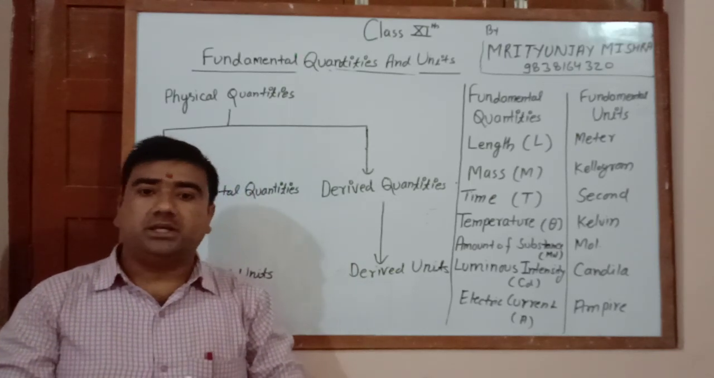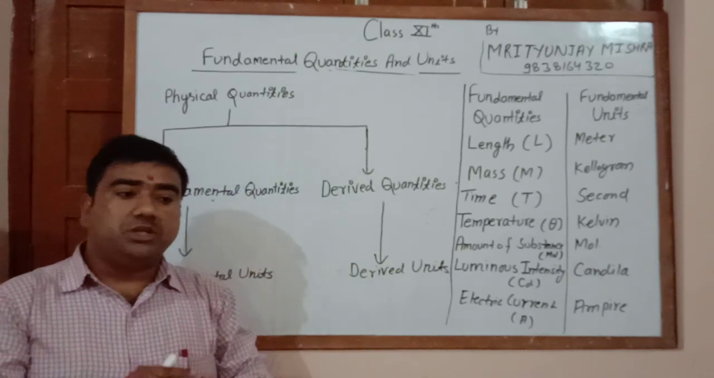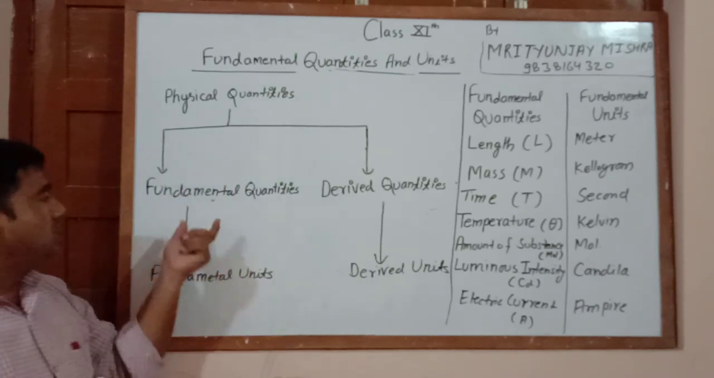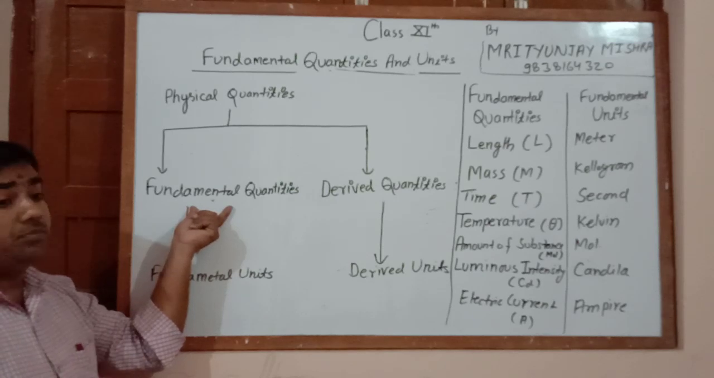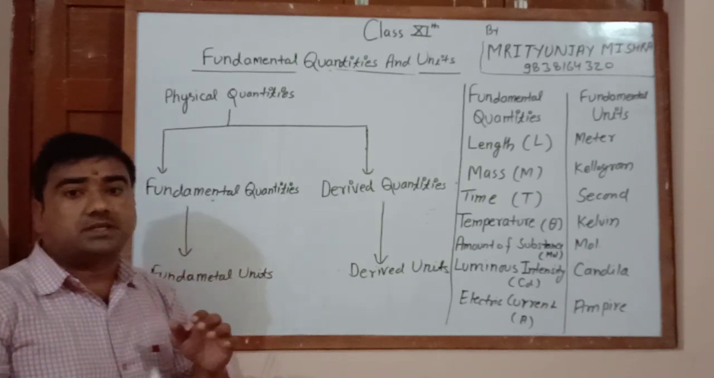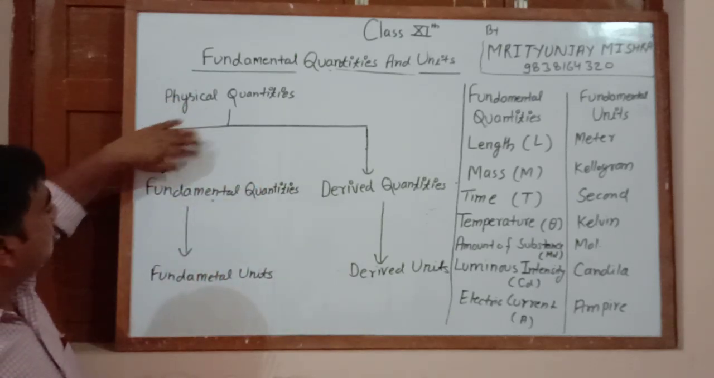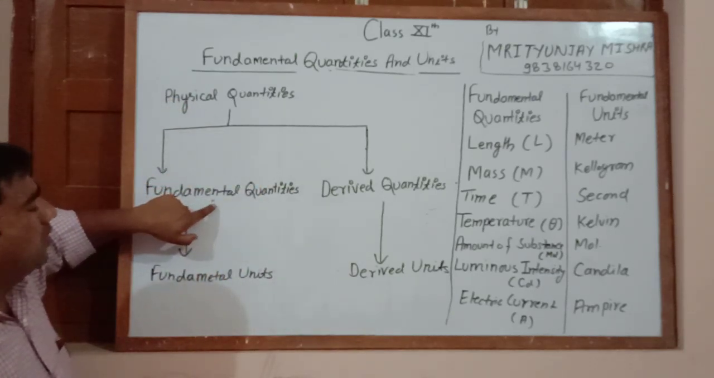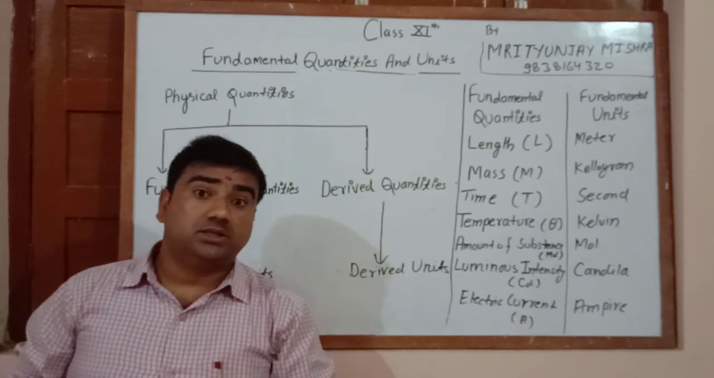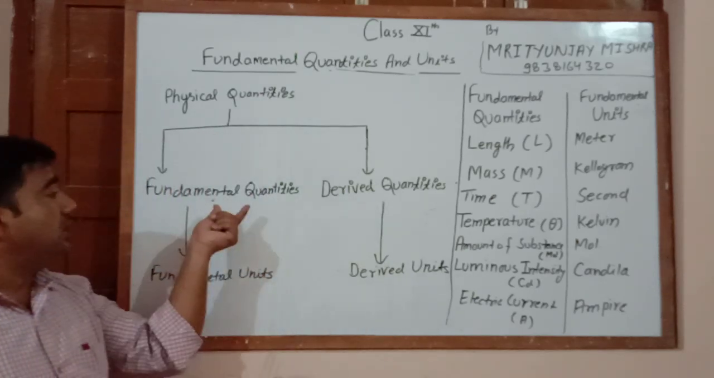Which are independent of any other quantity means that these quantities can be found out without the help of any other quantities. मतलब क्या है इसका कि ये जो फंडामेंटल क्वांटिटीज है इनको हम बिना किसी दूसरी क्वांटिटी के हेल्प के पता कर सकते हैं. So these are known as the fundamental quantities.